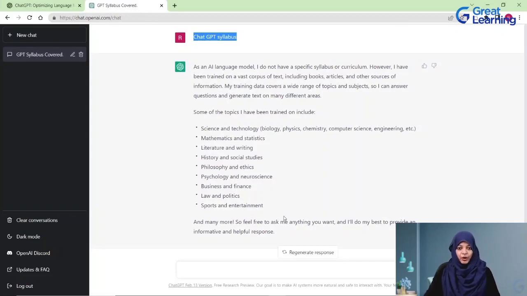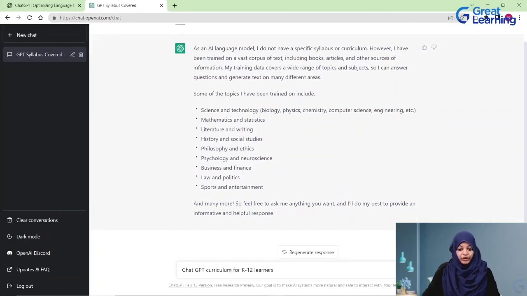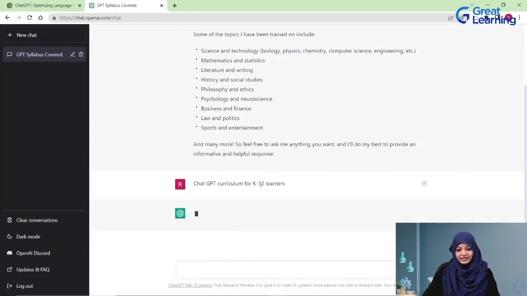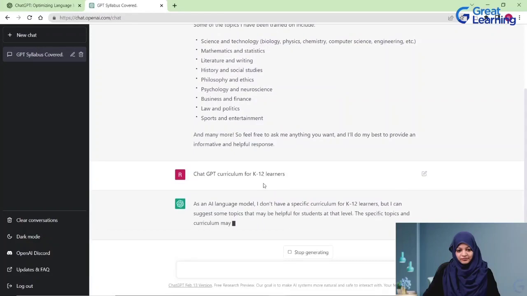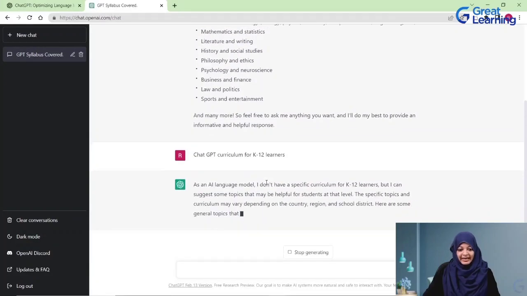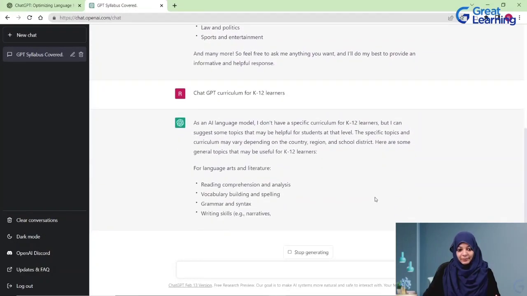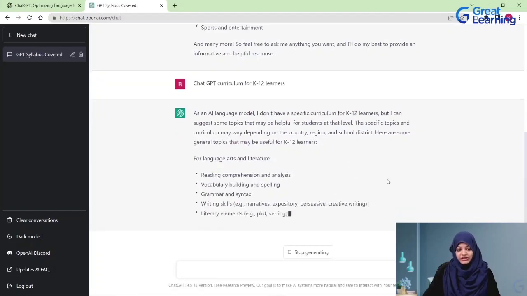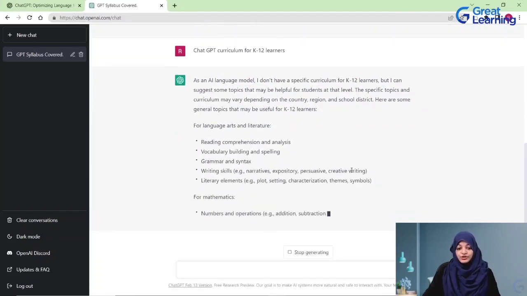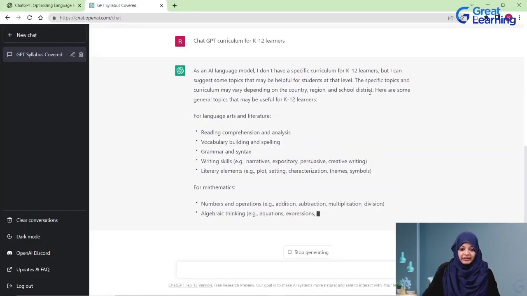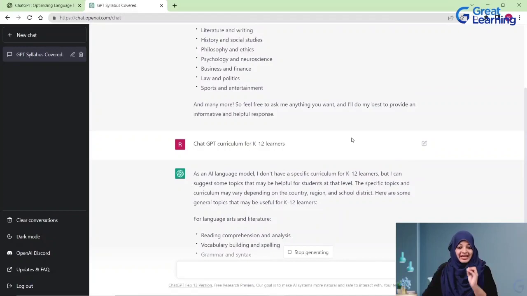So let us modify the prompt a little bit. Let this be our modified prompt. Let's see if ChatGPT responds to this. Again, it does not really respond to this, but as you can see, it gives us some suggestions that for art and literature, you could do all of these. So it's very important to give ChatGPT a very concise and precise prompt.